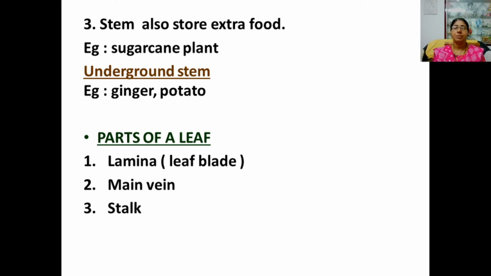Then we have learned about leaf. Most of the plants have leaf. In some plants, only cactus plants, you cannot see any leaf. You can see only thorns in the cactus plant. So, important parts of leaf. Broad portion of leaf is called lamina. Then in the center of the leaf you can see the main vein, and the part that connects the leaf to the stem is called stalk.